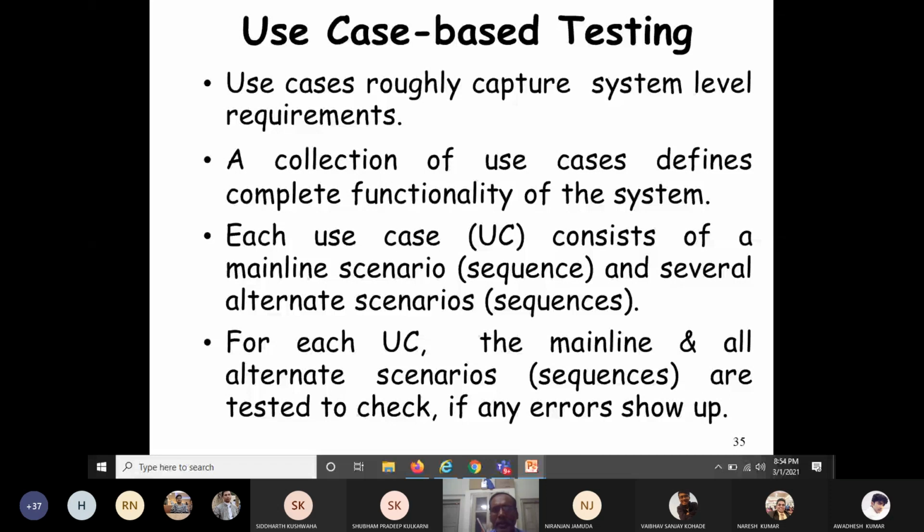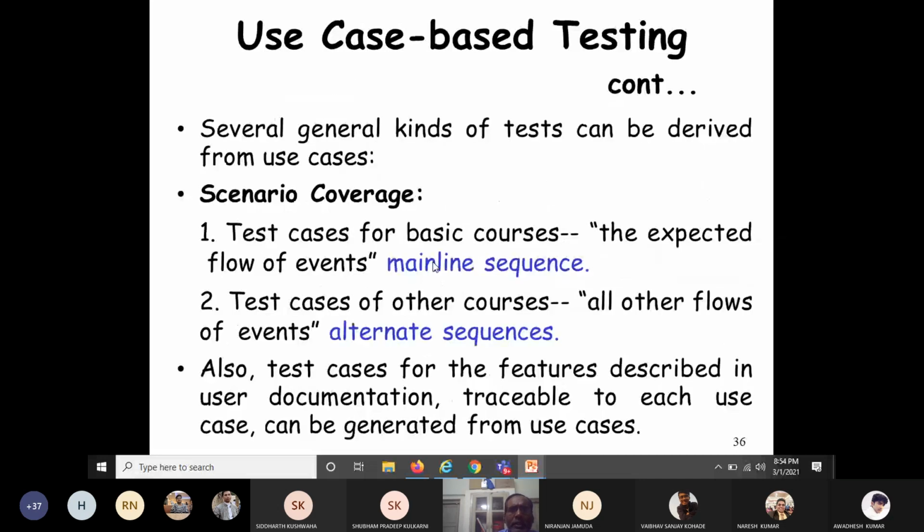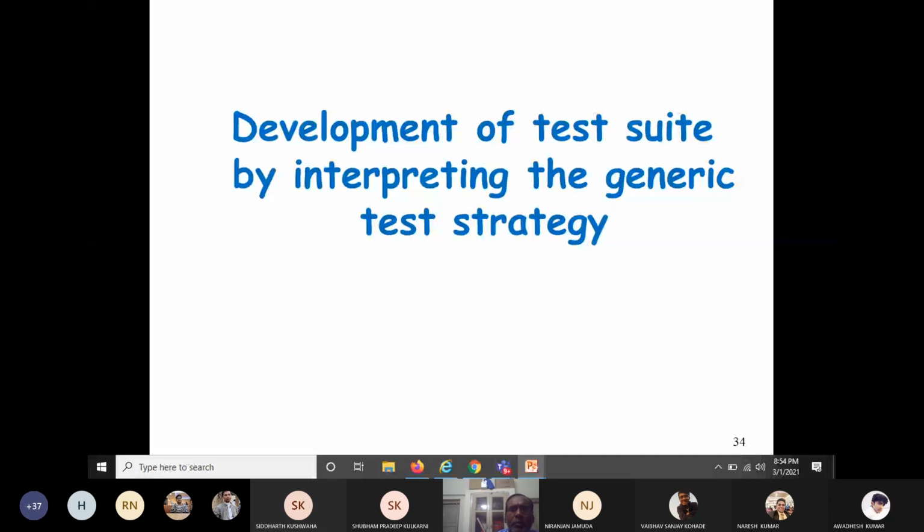For each use case, the mainline and all alternate scenarios are tested to check if any errors show up. So in this way, by using the use case diagram, we can test the object-oriented software. Let's see in detail. So now we are discussing how to develop a test suite by interpreting the generic test strategy. What is the generic test strategy?